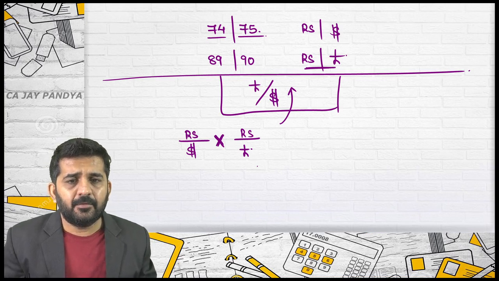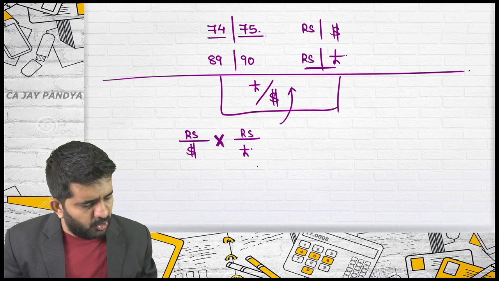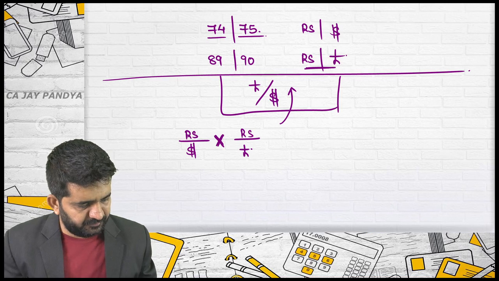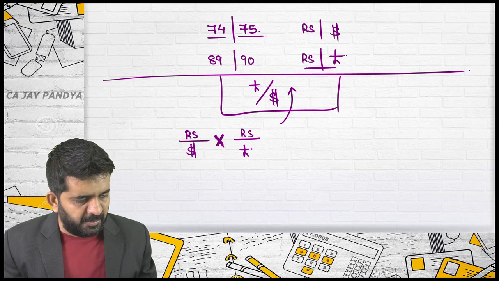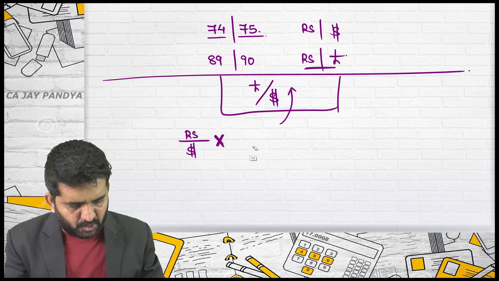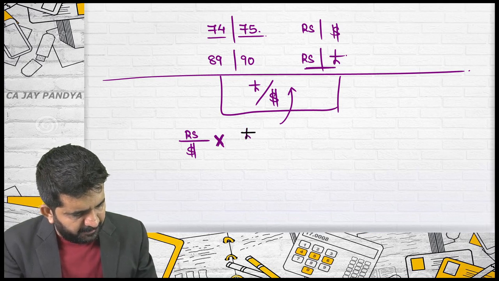Aarti? You should reciprocal 89 divided by 90. No, I want which rate? Rupees per pound or rupees per dollar? Rupees per pound. He is correct. Why? If I do the reciprocal of this, concentrate, rupees per pound, it will be pound per rupees.